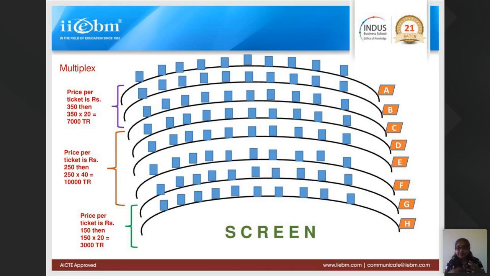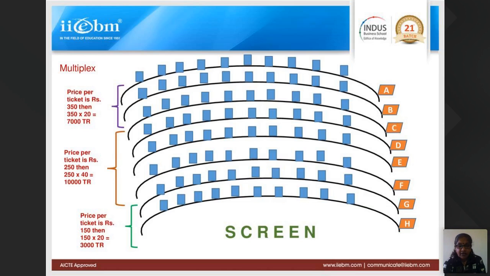What is the multiplex person doing? Trying to get as much revenue as possible, because that person doesn't want to get into losses, doesn't want to lose in terms of revenue. Okay, so now I have taken one example which they actually follow. Rows A and B have got 20 seats. He's selling them at 350 per seat, so for 20 seats he's earning 7,000 rupees. If all these get occupied, then he's earning 7,000 rupees.